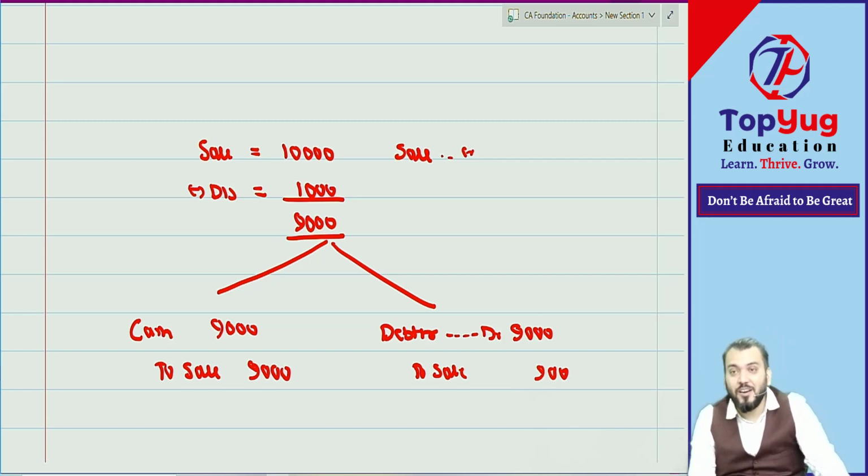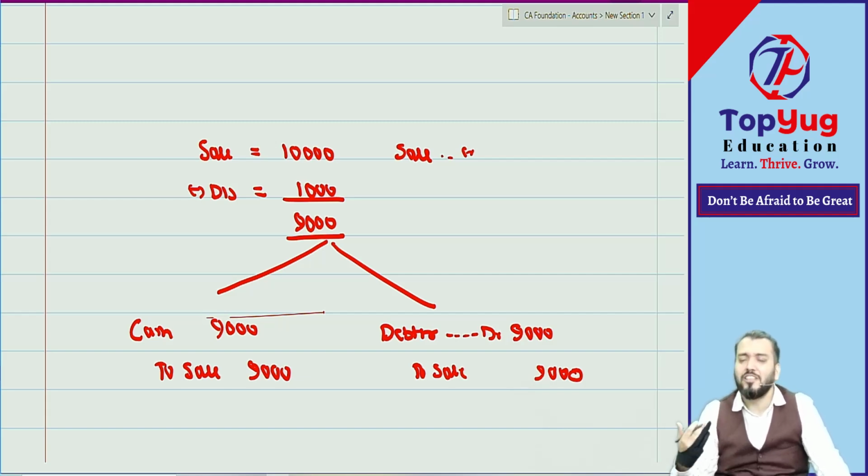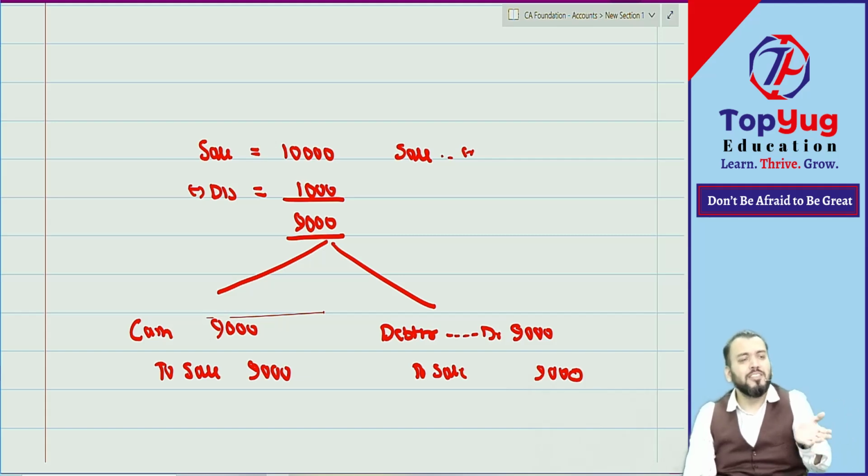Can I say trade discount will not be recorded? You have given this journal entry, and this is correct only. I have not informed you. You have applied your common sense because you are also an accountant. After some time, you will become a chartered accountant. You have accounting knowledge because I am teaching you. Now you are thinking like an accountant. You will receive how much? 9,000.